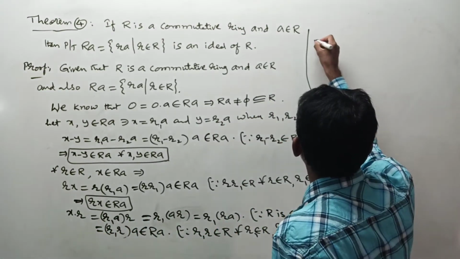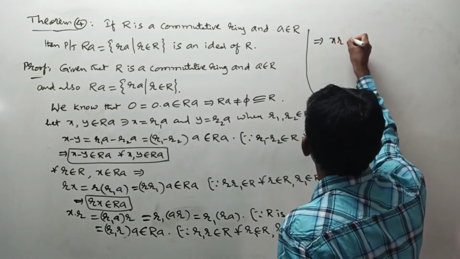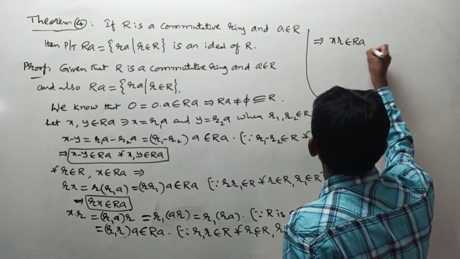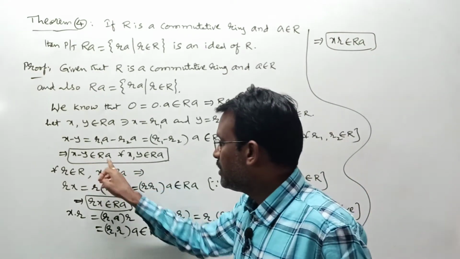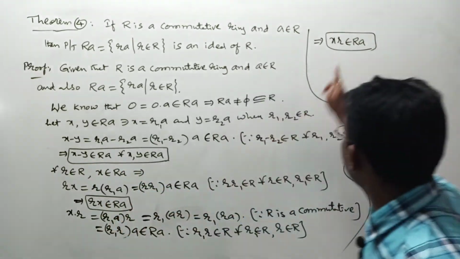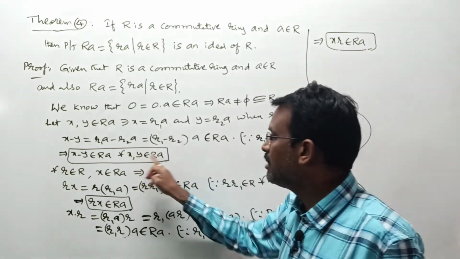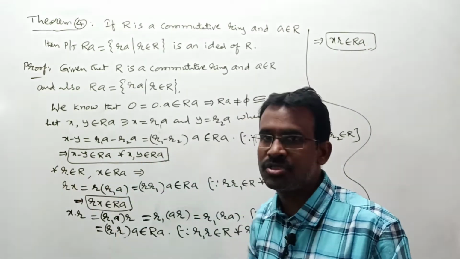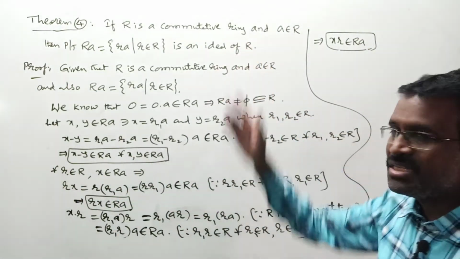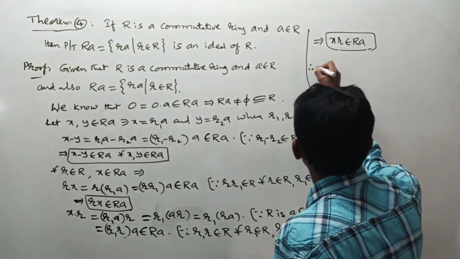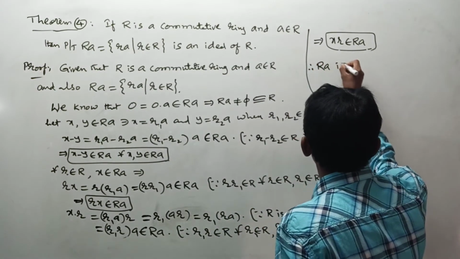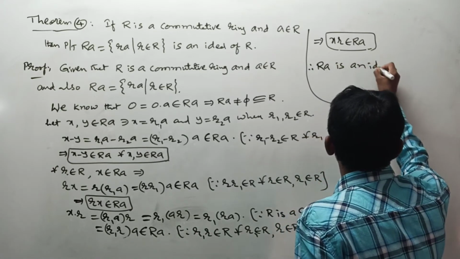Here what we got is X into R belongs to RA. That's all. We proved x minus y belongs to RA, Rx belongs to RA, XR belongs to RA for all x, y belongs to RA and for all R belongs to R. Then is RA an ideal of R or not? By the definition of ideal, therefore, RA is an ideal of R.